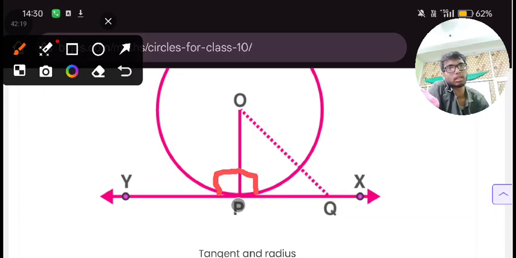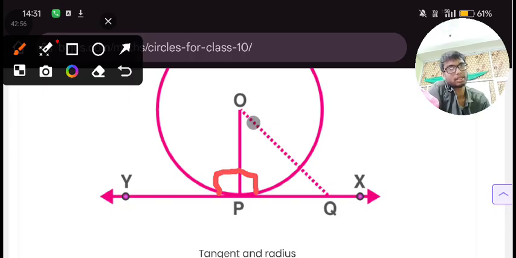This OQ is not perpendicular because it is not exactly vertical, and it is not equal to the radius. OQ is not equal to the radius, but OP is a radius, and it is also forming a perpendicular to XY. So it is also giving you the angle. This OP is a radius, but this OQ is not a radius. Clear? Okay.